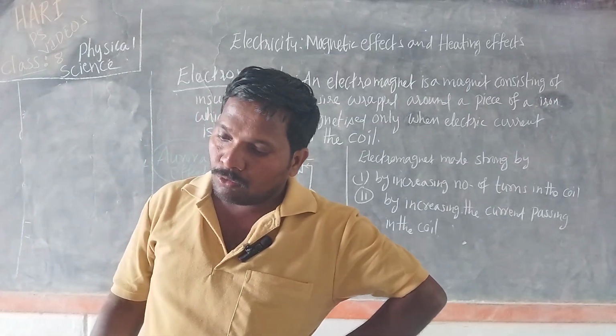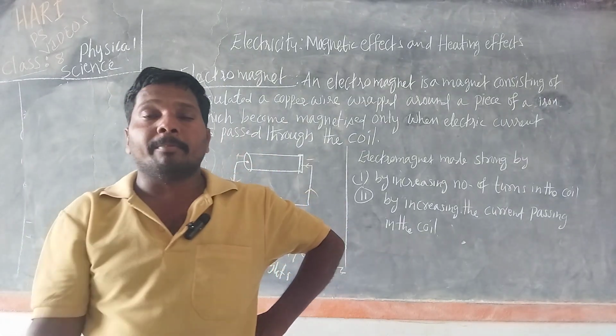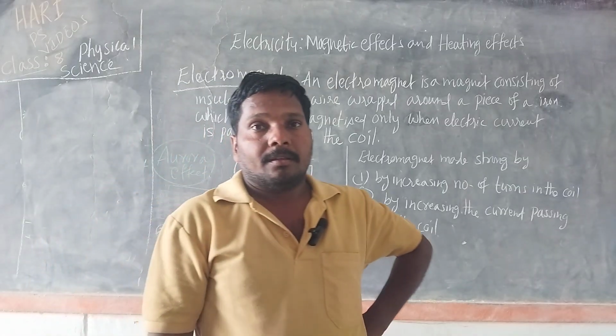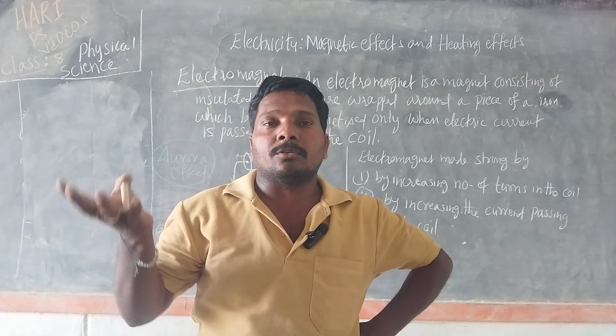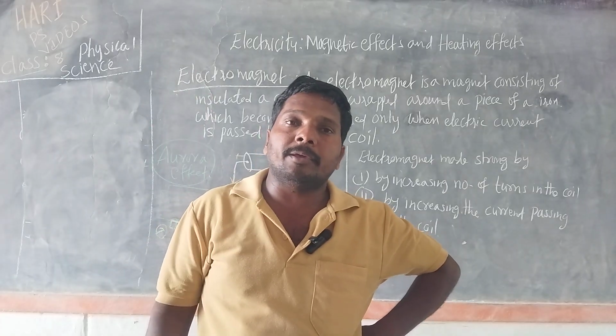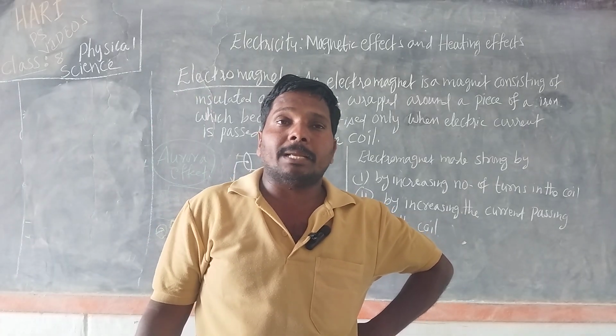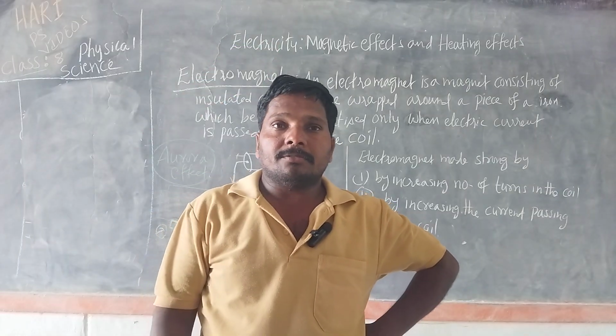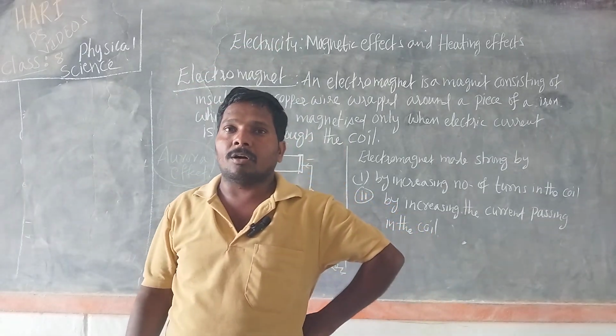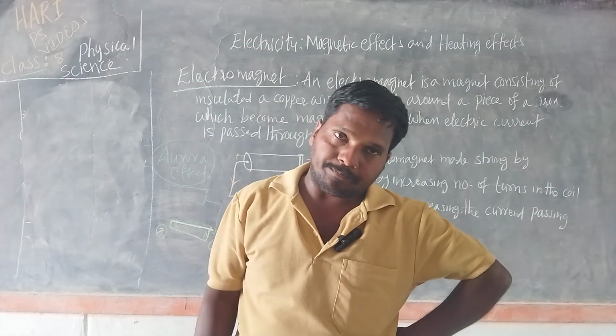Electromagnets are used to lift heavy loads like big machines. That's why these electromagnets are also called lifting magnets.